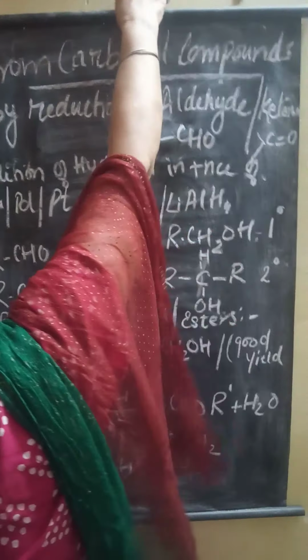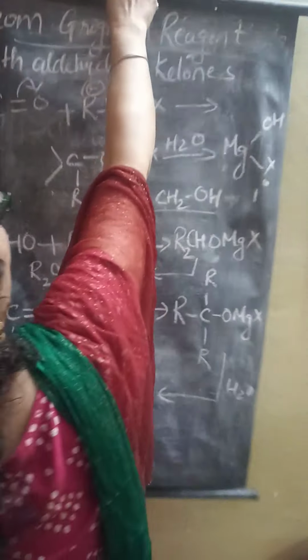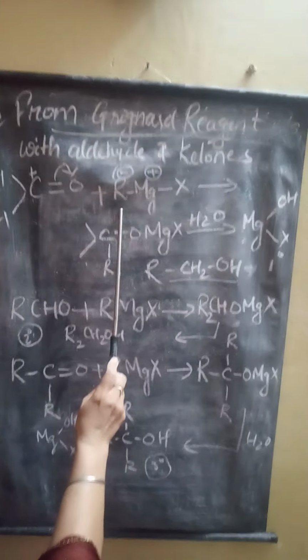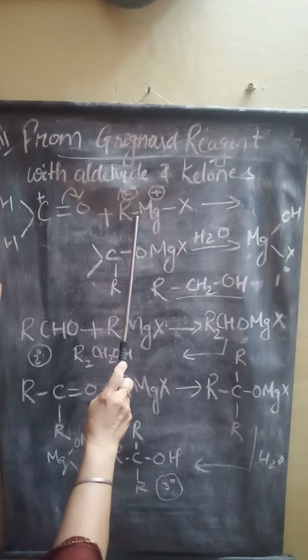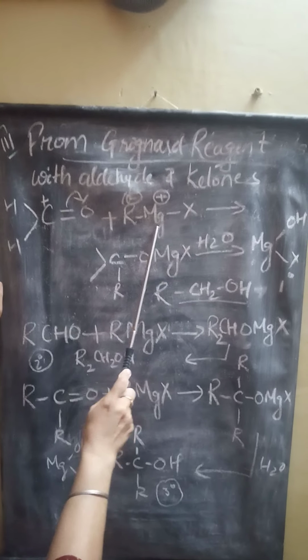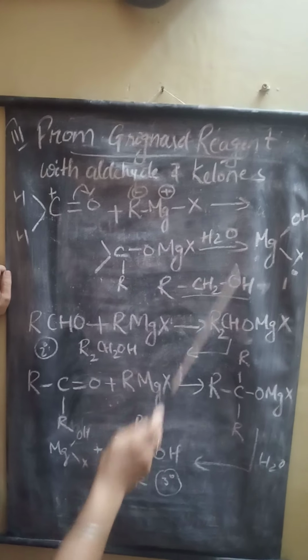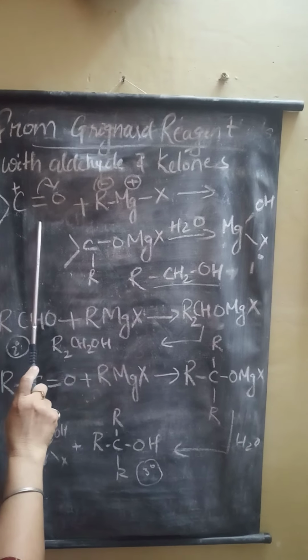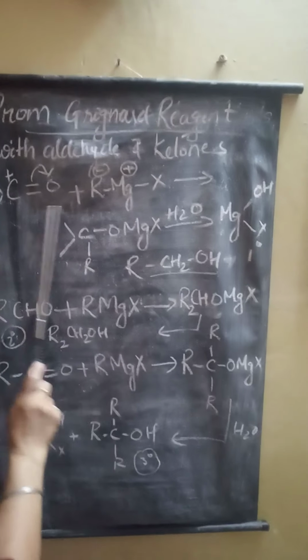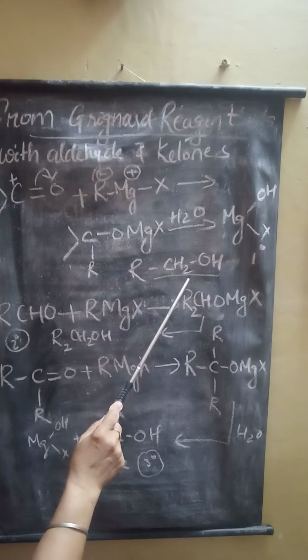Now the last method for the preparation of alcohol is from Grignard reagent. Everyone knows what Grignard reagent is. Grignard reagent is RMgX. This whole thing is known as Grignard reagent. In this method also, Grignard reagent reacts with aldehyde and ketone, and you will get different products. When Grignard reagent reacts with the simplest aldehyde, formaldehyde, you will always get a primary alcohol.